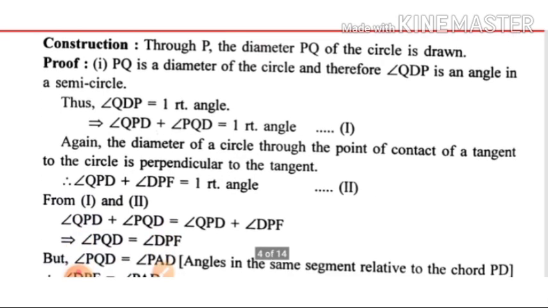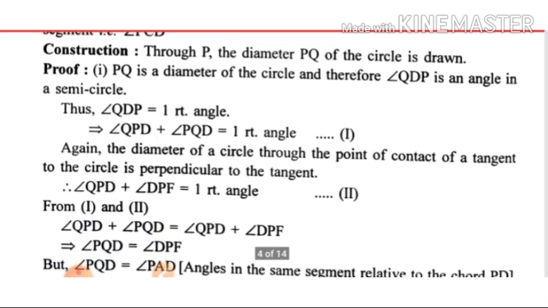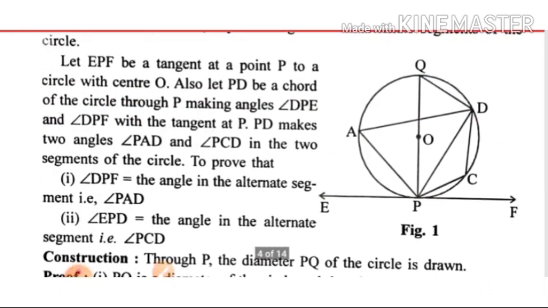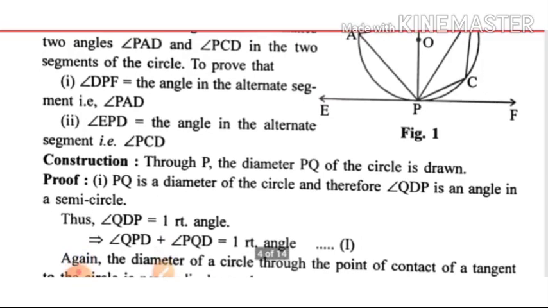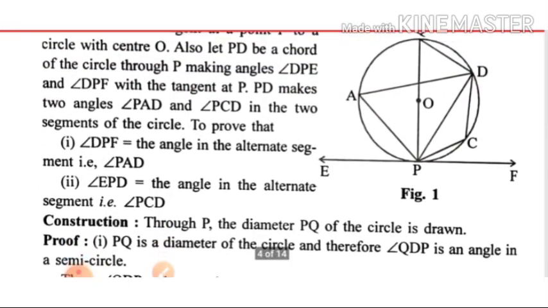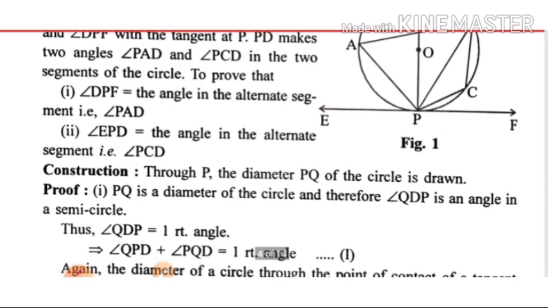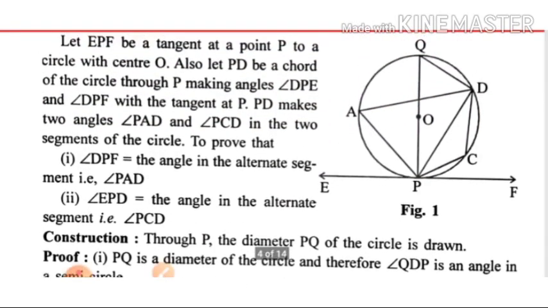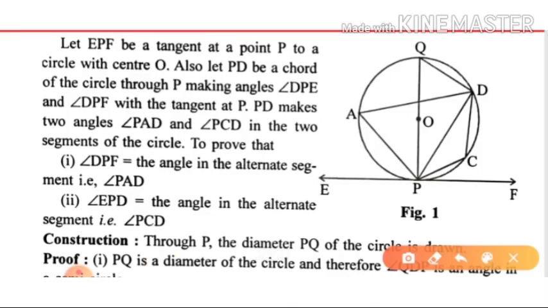In triangle QPD, we can write angle QPD plus angle PQD, because already in this triangle, this one is 90 degrees.